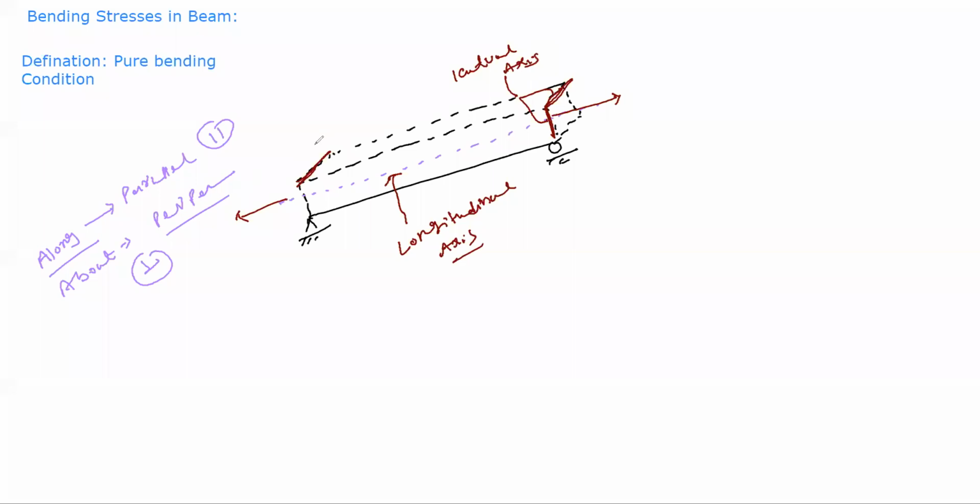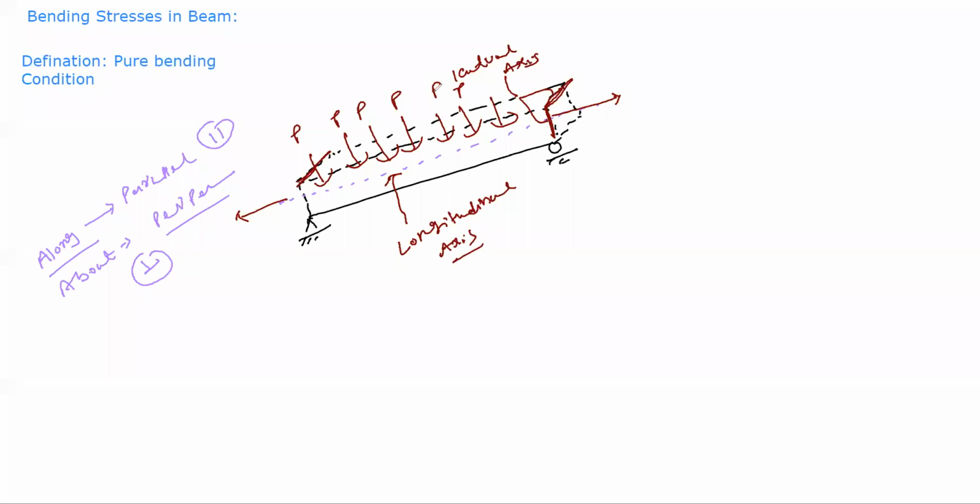Suppose I am applying load in this direction. So can I say that this load is about longitudinal axis? The load P that I have applied is about longitudinal axis. Yes or no? Yes, sir. And whatever load acts about the longitudinal axis should be considered a lateral load or transverse load. Okay, I am repeating now.